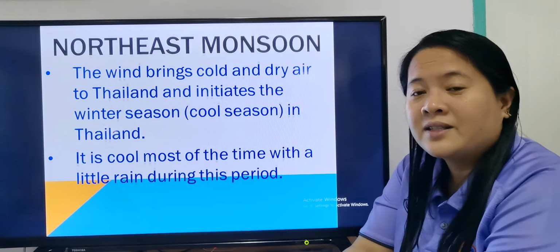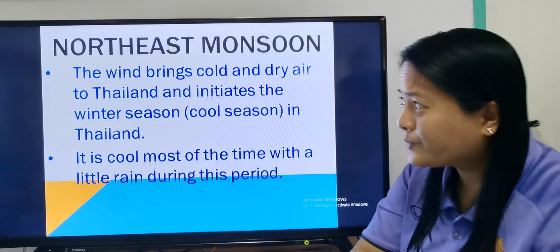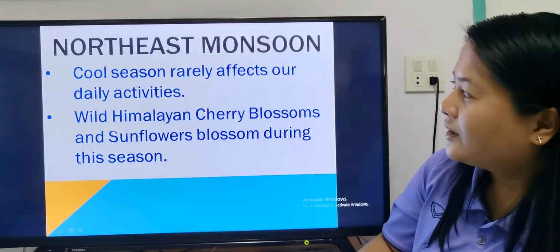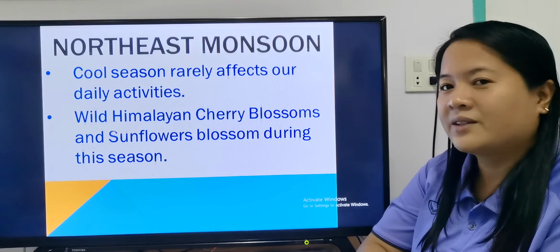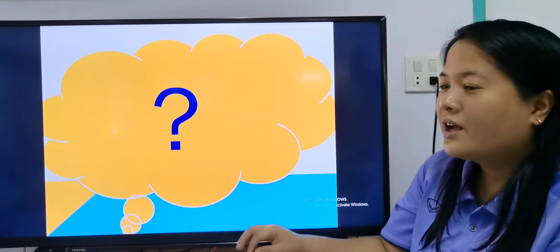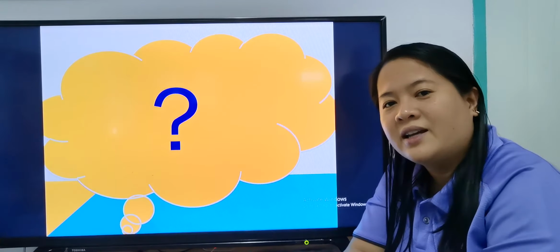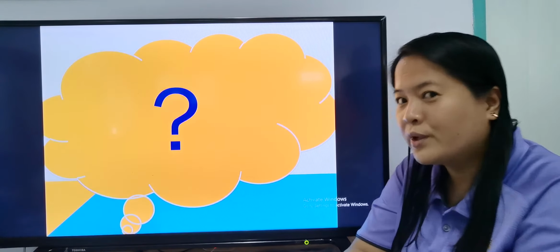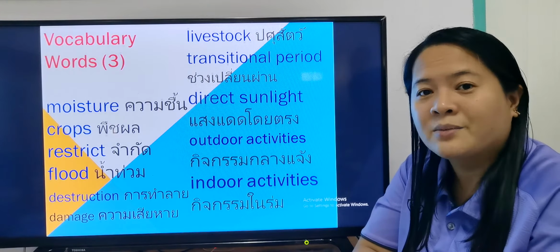Now we are experiencing northeast monsoon during this time, January, okay? Cool season rarely affects our daily activities. We already studied that. So for today, we're going to continue our lesson. I hope you already understand seasons and northeast monsoon. So we're going to continue about the southwest monsoon.